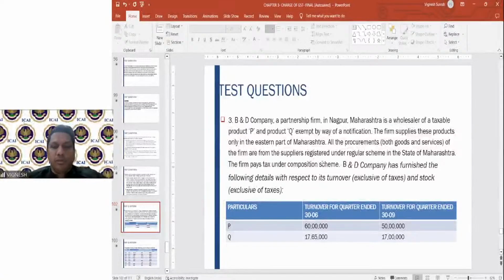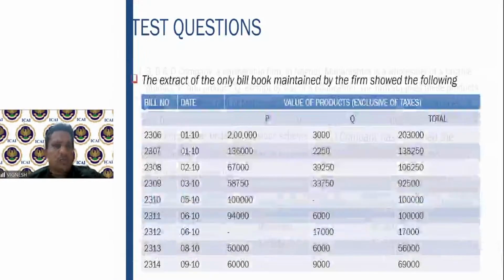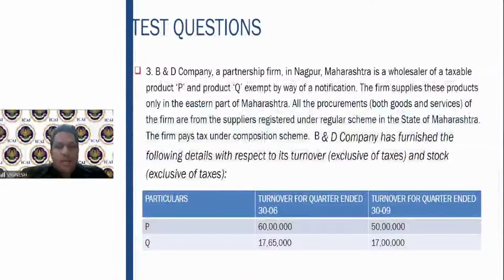Slightly elaborate problem. Just go through this, take screenshots of this question so that you can try to answer it. B&D Company, a partnership firm in Nagpur, Maharashtra, is a wholesaler of taxable product P and product Q, exempt by way of notification. The firm supplies these products only in eastern part of Maharashtra. All procurements, both goods and services, are from suppliers registered in the regular scheme in the state of Maharashtra. The firm pays the tax under the composition scheme. B&D Company has furnished the following details with respect to its turnover exclusive of taxes and stock exclusive of taxes.